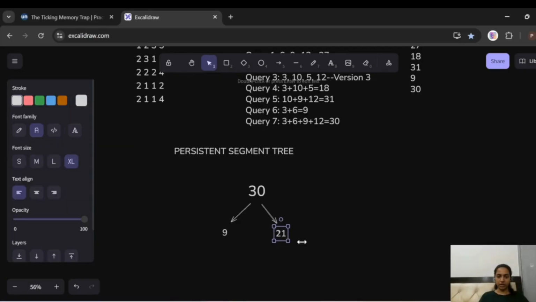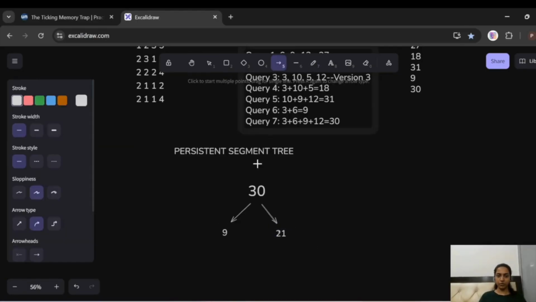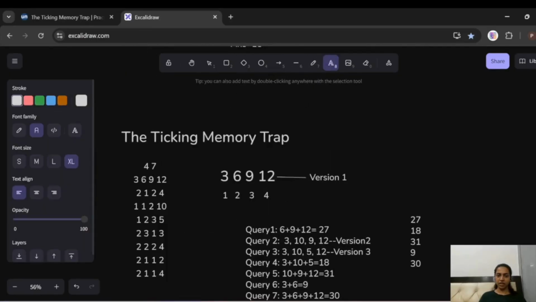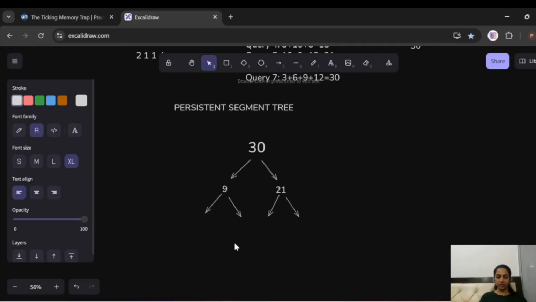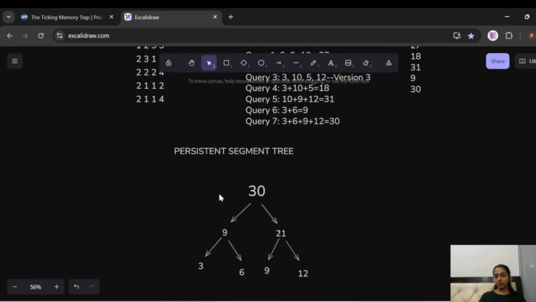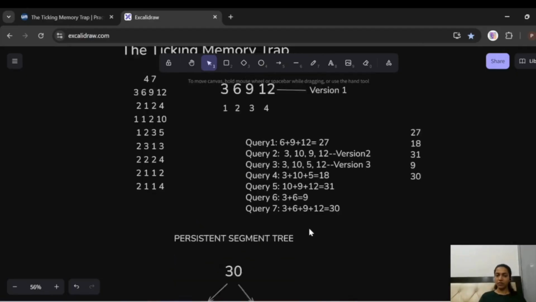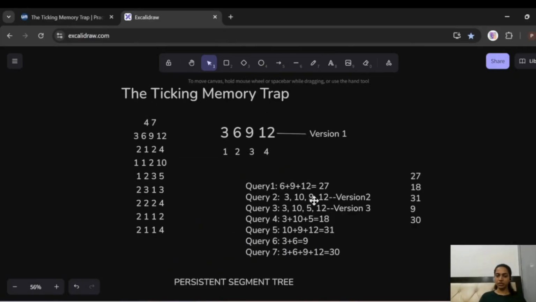Now again, these are made up of two values themselves, sorry, not arrays. So 9 is made up of 3 and 6, and 21 is made up of 9 and 12. Now you see, this is the segment tree of our version 1 array. Now when we made a change in this, version 2 became this.